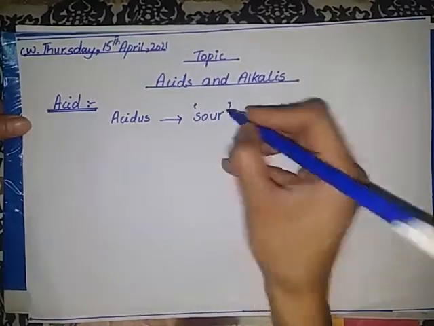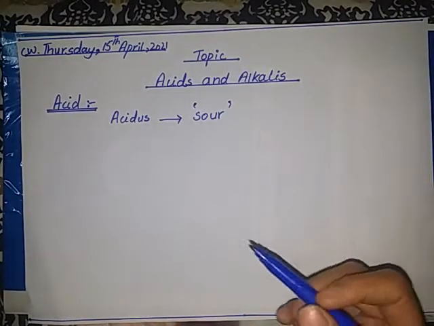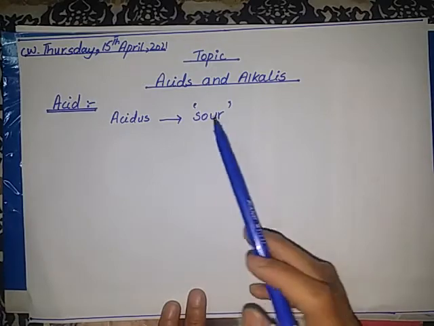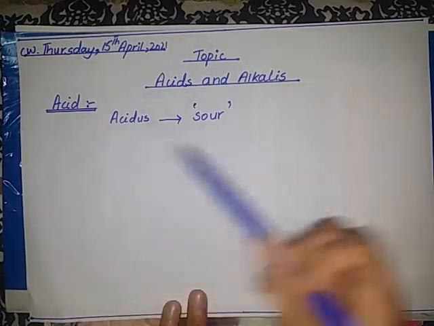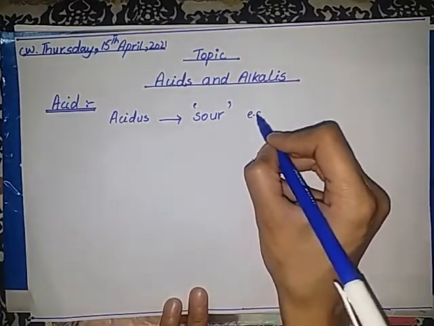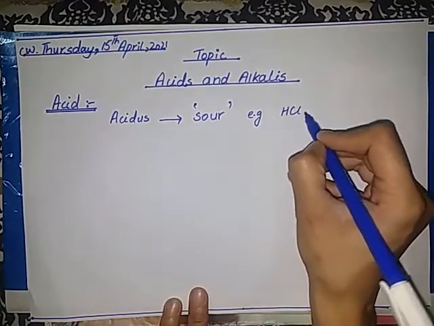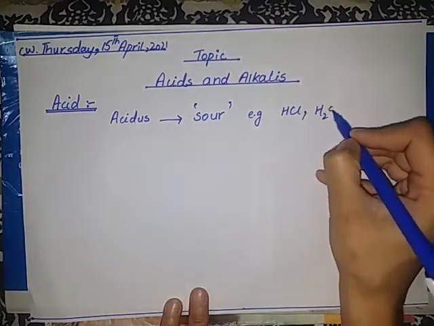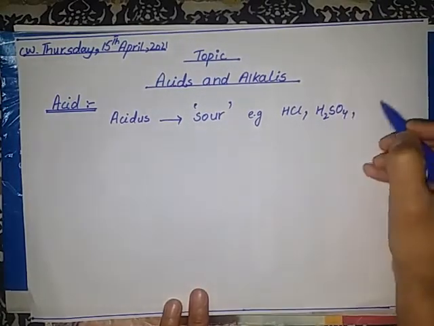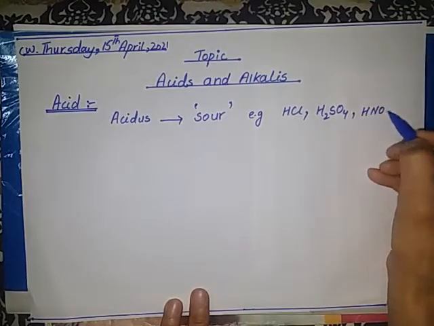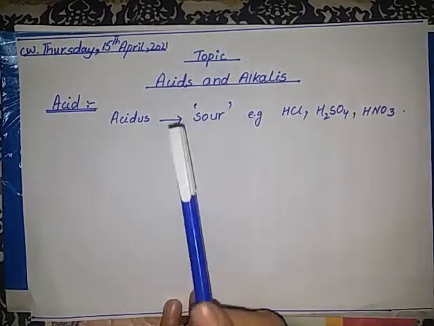Students, now let me explain some examples of acid. For example, acids are hydrochloric acid, sulfuric acid, nitric acid. All these are examples of acid.